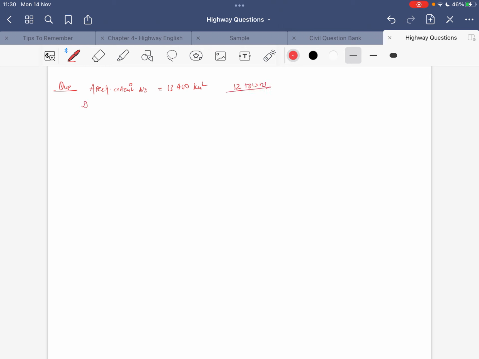It says: determine the length of different categories of roads to be provided in the district by the year